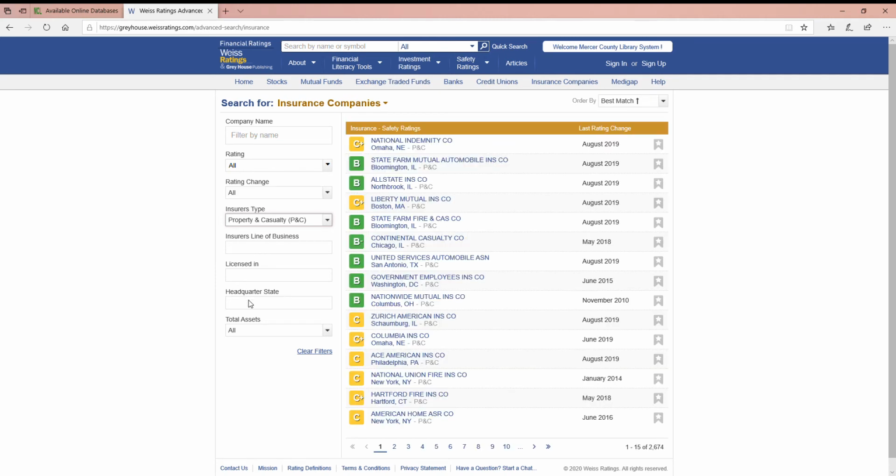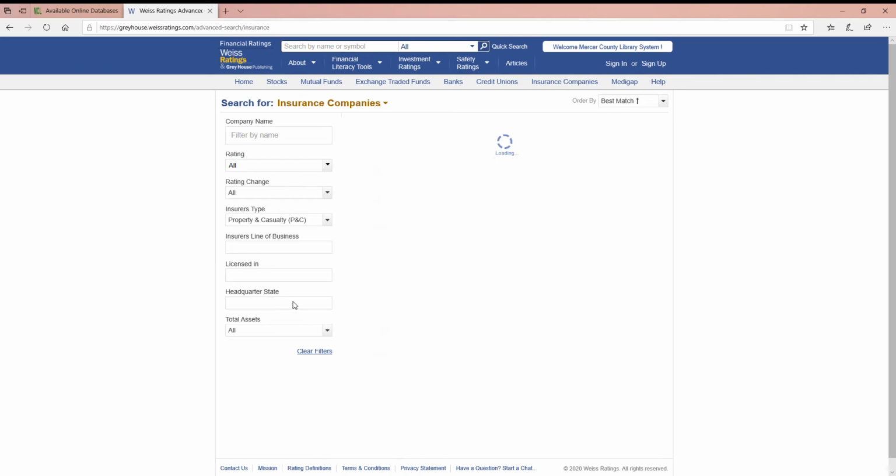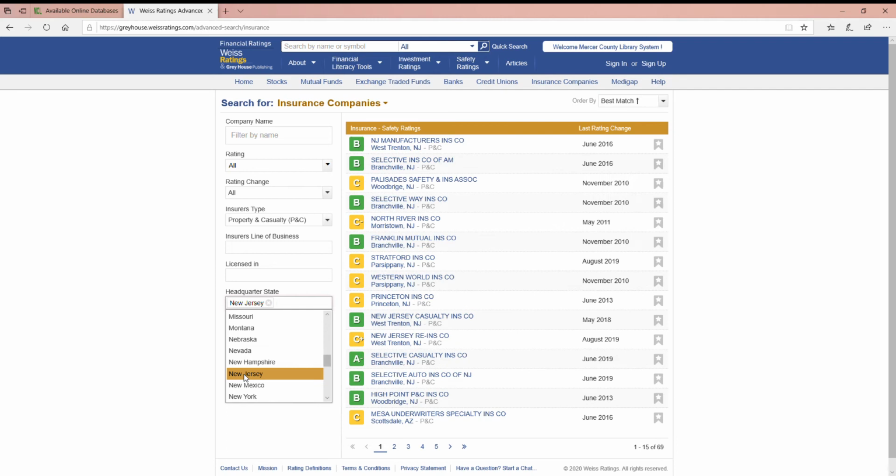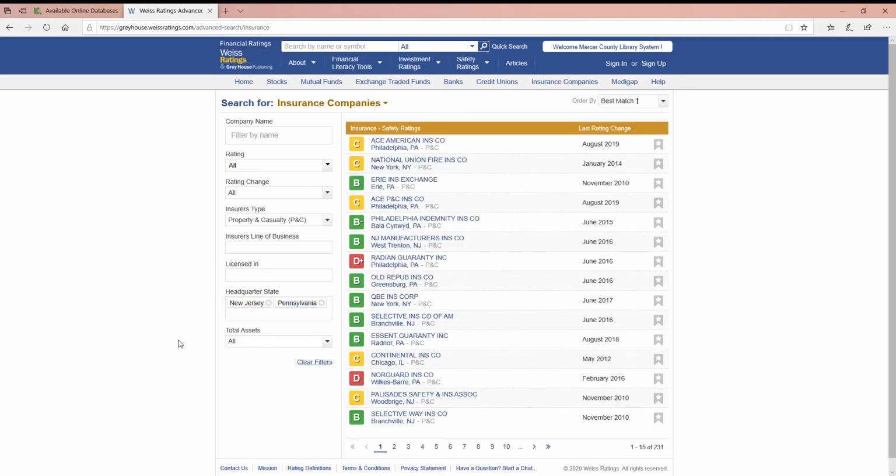this one is not letting me do this. Okay, so if they're headquartered in a particular state, you can look for them that way. And you can see on this one, unlike the previous one, we can add multiple states as well. So maybe you want to choose New Jersey and Pennsylvania, you can do that.